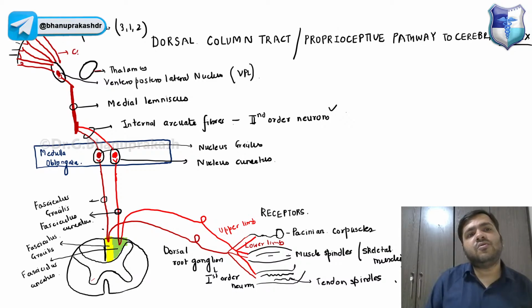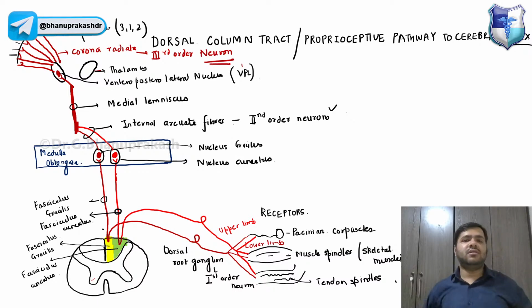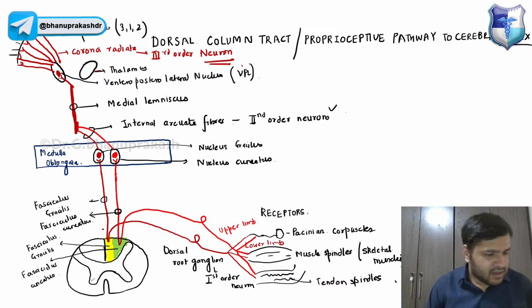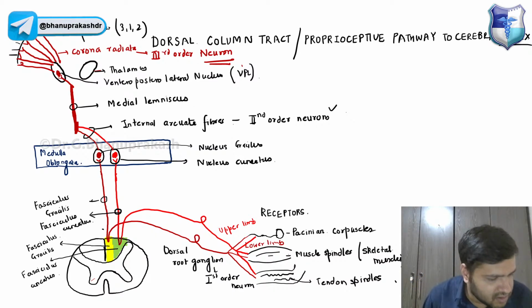This is the corona radiata, and remember, the corona radiata is the third order neuron, guys, reaching the sensory cortex.